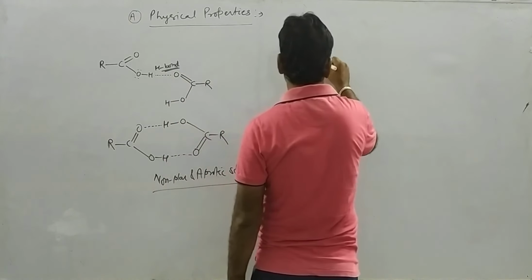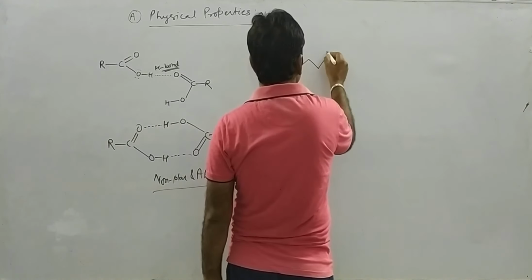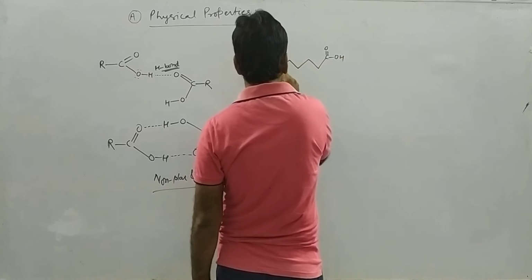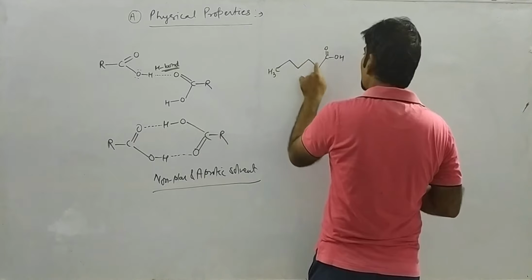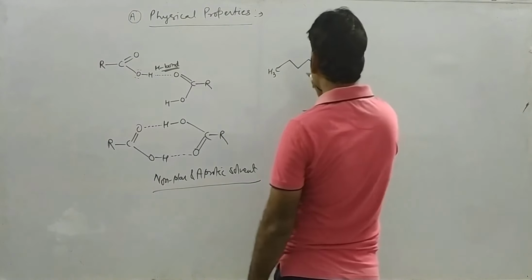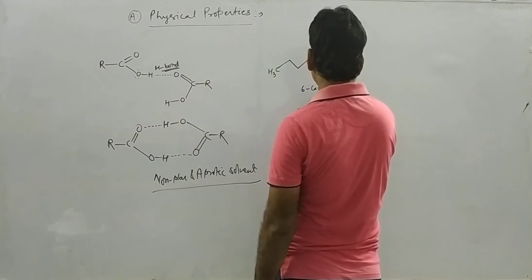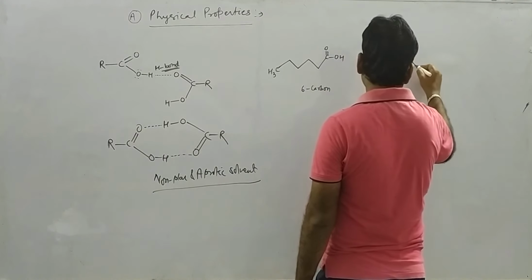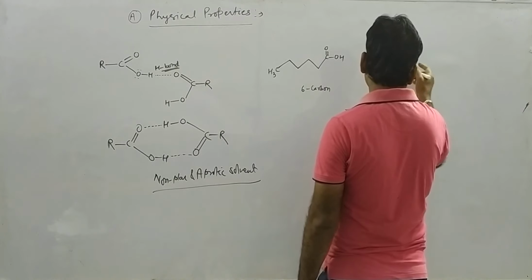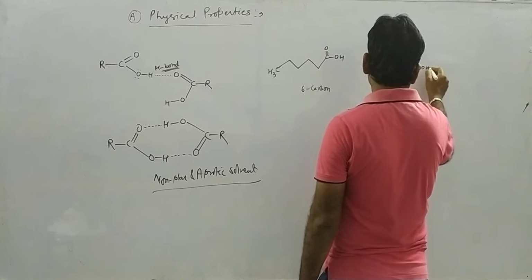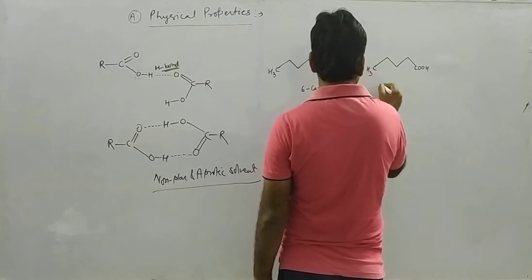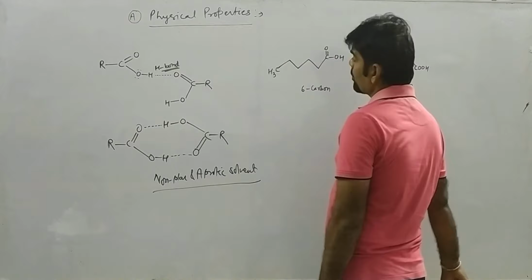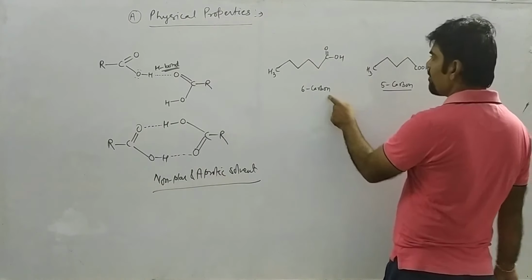Let's say we have C double bond OH, over here CH3. So 1, 2, 3, 4, 5, 6. So this is an acid with 6 carbon atoms. If there is 1, 2, 3, 4, 5, there will be COOH and CH3. This acid has 5 carbon atoms. So of course among these two, the even one will have higher melting point.